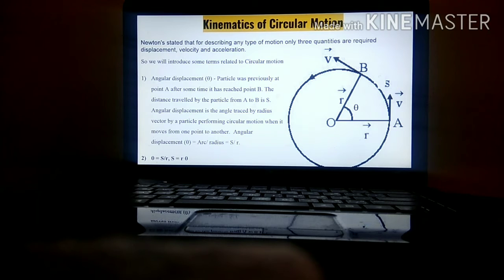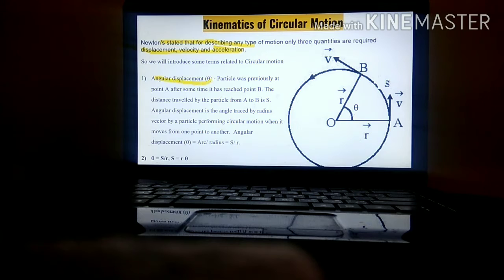Kinetics of circular motion. Newton stated that for describing any type of motion, only three quantities are required: displacement, velocity, and acceleration. He had not considered a separate equation for circular motion. Later on he realized that linear motion and circular motion are different, so he came up with all of these terms. Over here we will introduce some of the terms related to circular motion.